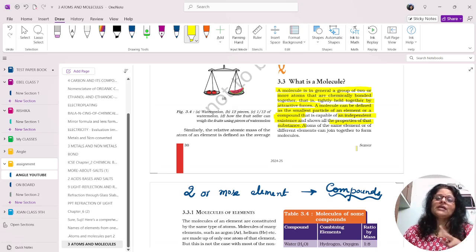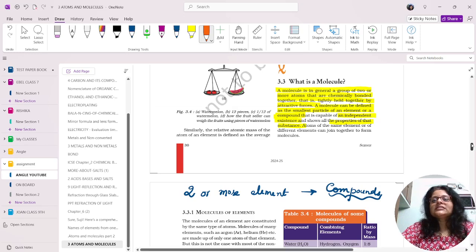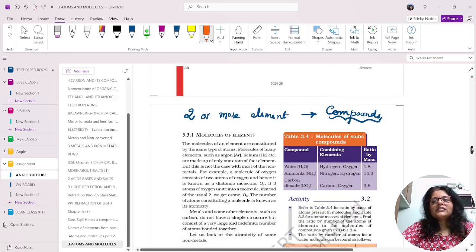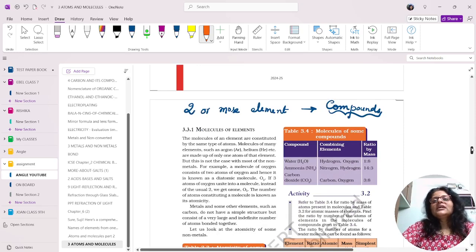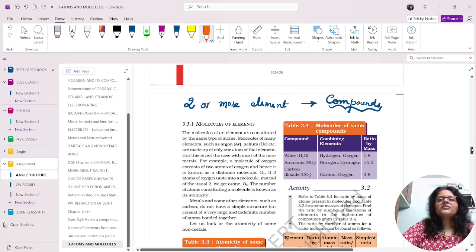Can you give me an example that you studied in the previous class of a monoatomic molecule? Yes, argon. Helium is also an example. Iron is also found sometimes in nature, an independent existence of iron is possible. Gold, all are metals that exist independently, and non-metals that exist independently are argon, helium, neon, krypton, etc.